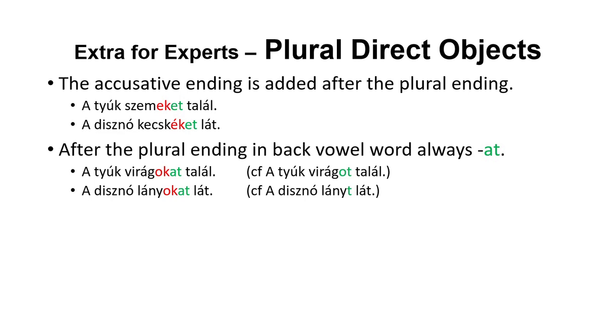In contrast, if the pig sees a single girl, we just put a T at the end of lány. It doesn't need a linking vowel in that case.